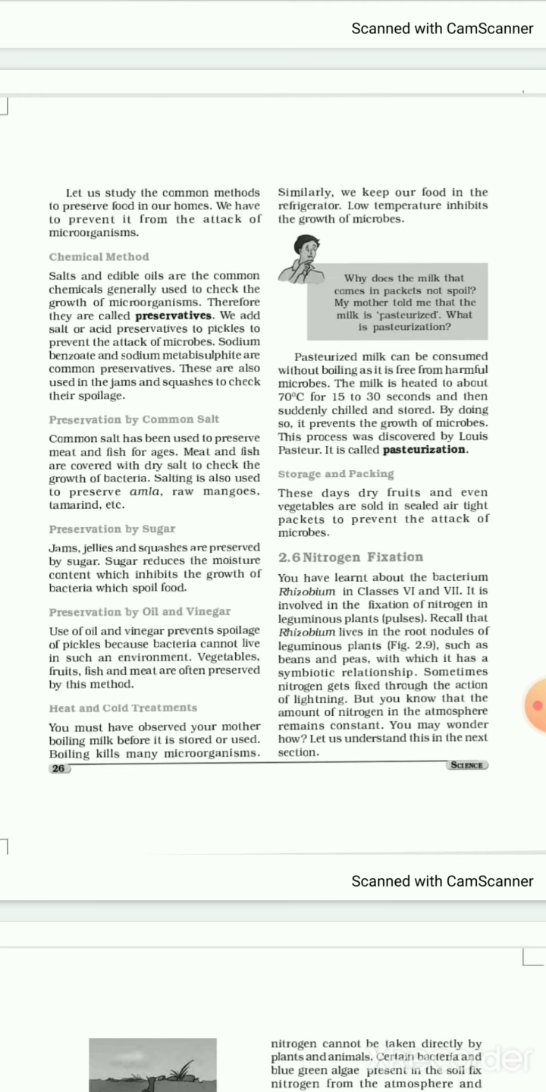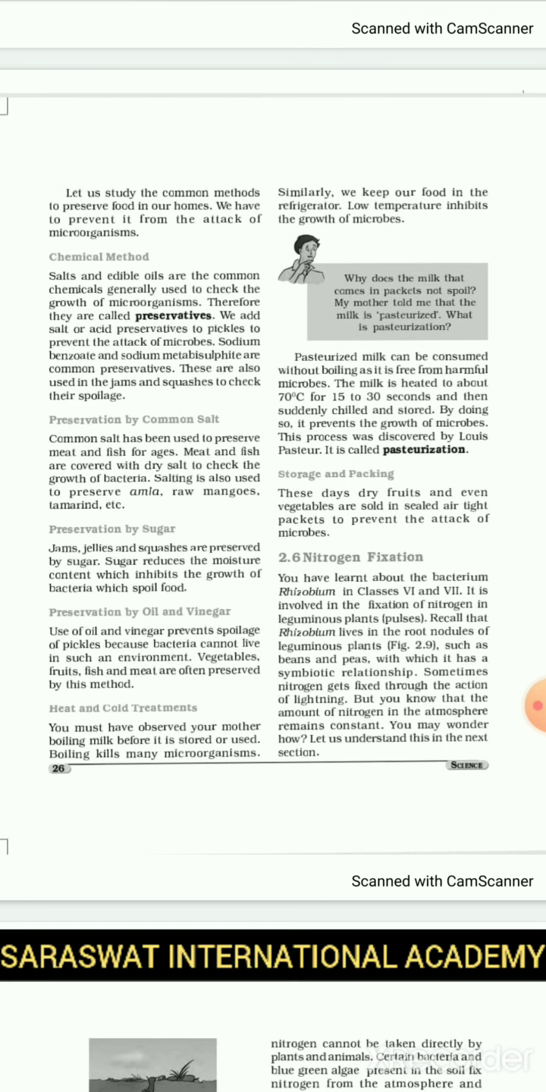Why does the milk that comes in the packets not spoil? My mother told me that the milk is pasteurized. What is pasteurization? Let's see. Pasteurized milk can be consumed without boiling as it is free from harmful microbes. The milk is being heated to about 70 degree for 15 to 30 seconds and then suddenly chilled and stored. By doing this, it prevents the growth of microbes. This process was discovered by Louis Pasteur. See what it happens, that this milk can be also consumed, means can be drinkable without boiling also.